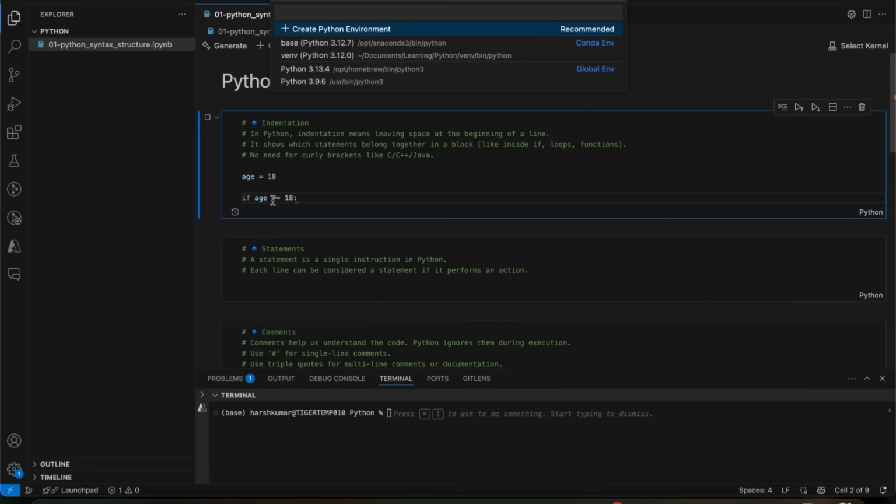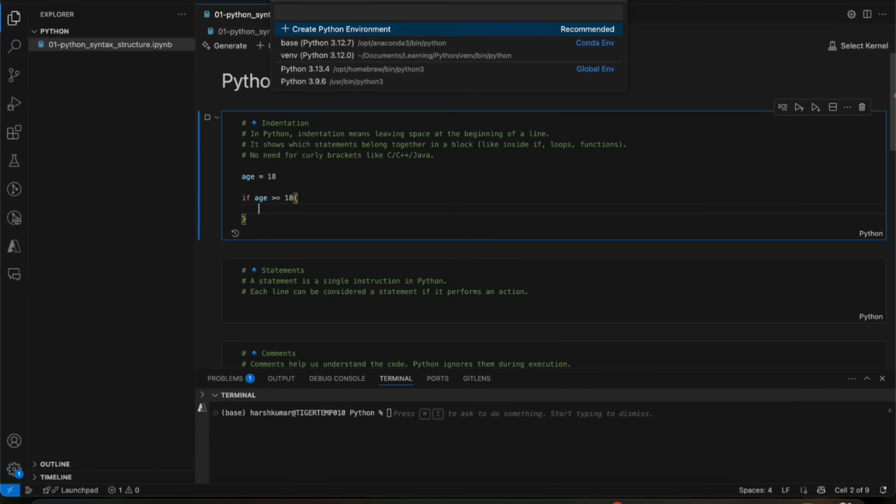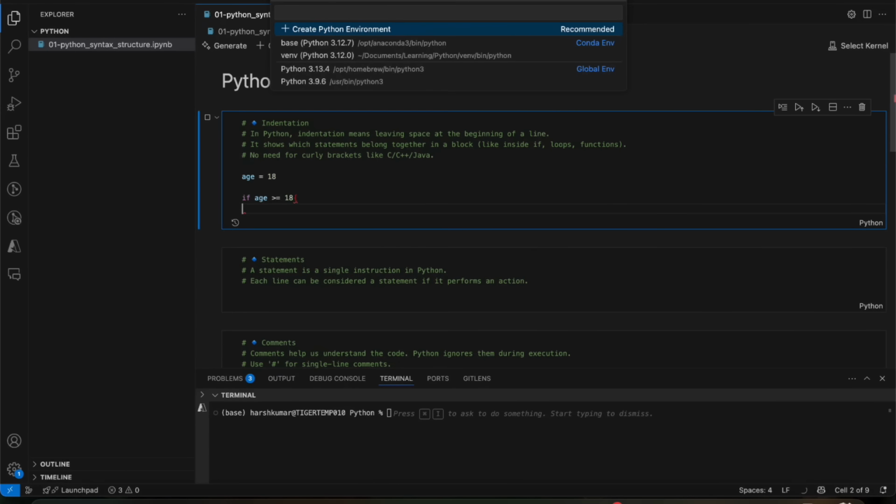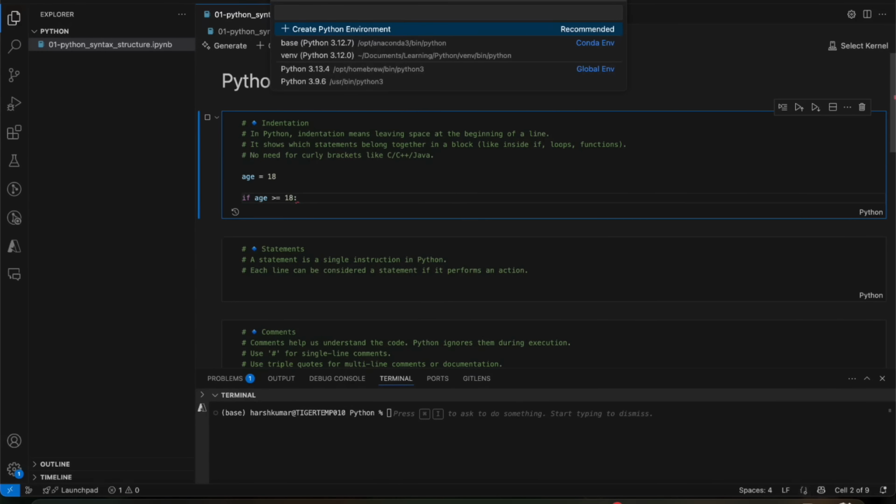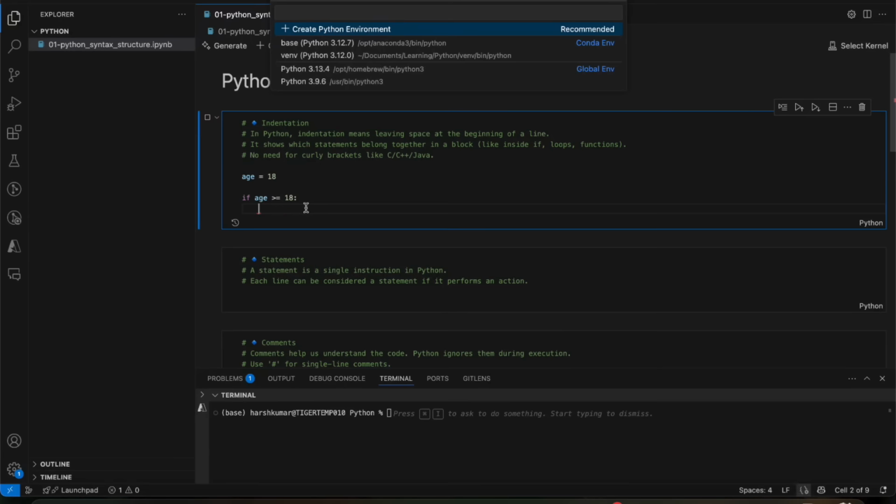So here we have created a conditional statement. In other languages we would add curly braces like this, but here we won't add curly braces. What we'll do is just create an indentation. If you see this white space or tab, this is what indentation means.